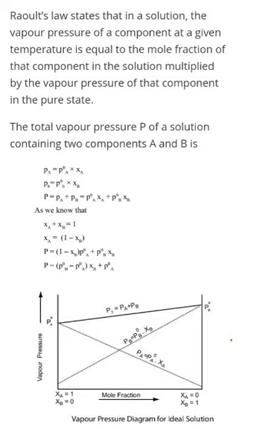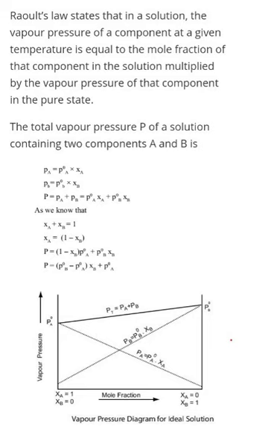Students, over here, if we consider two types of liquids mixed together, then the total vapor pressure, suppose P of a solution containing two components A and B, we can mathematically write as PA is equal to P naught A into XA, where PA is the partial pressure of substance A, P naught A is the pressure of pure substance A, and XA is the mole fraction of substance A in the liquid.